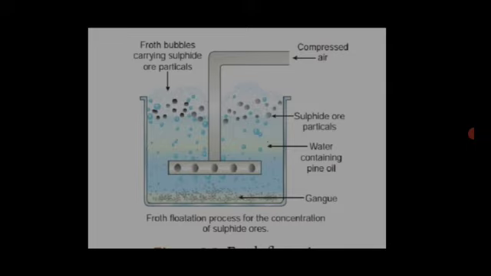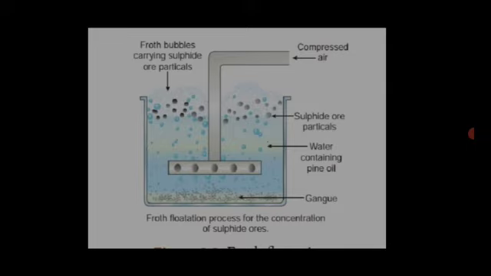So using pine oil and water, compressed air is passed, the heavier particles settle down and lighter particles are present in the top layer. So the gangue particles and ores are easily separated and concentrated.